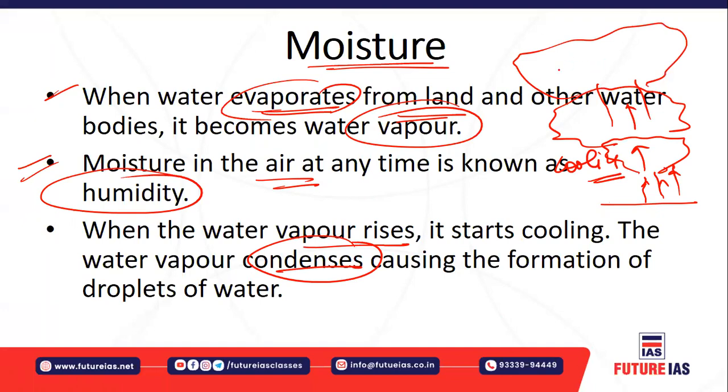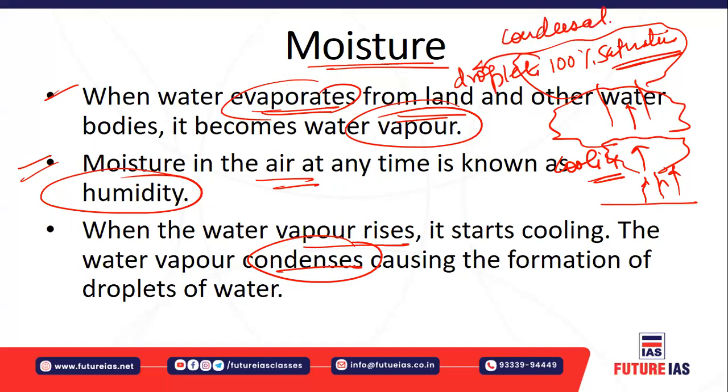It is completely saturated, so 100% saturation occurs. That means it cannot hold more moisture, and it has sufficiently cooled down also. At that point of time, the water vapor condenses, and this condensation leads to the formation of droplets. These droplets, through a process called coalescence, grow enough and ultimately fall down on the earth's surface as raindrops, just as we feel during the rainy season.